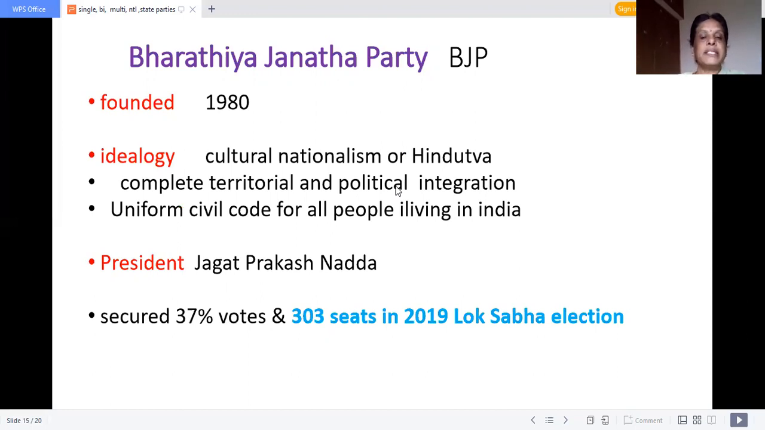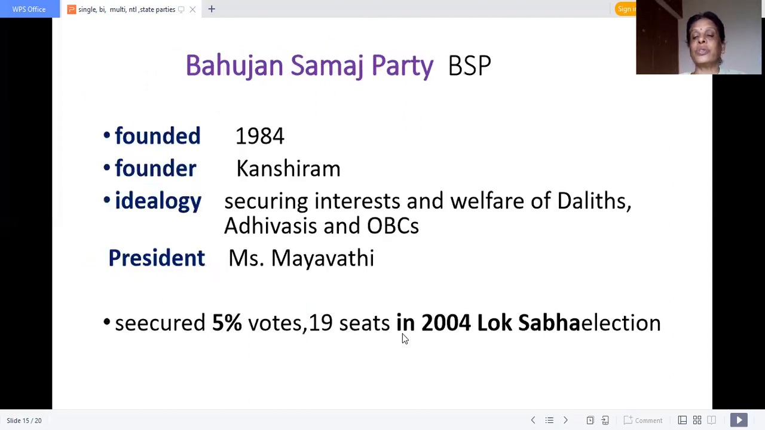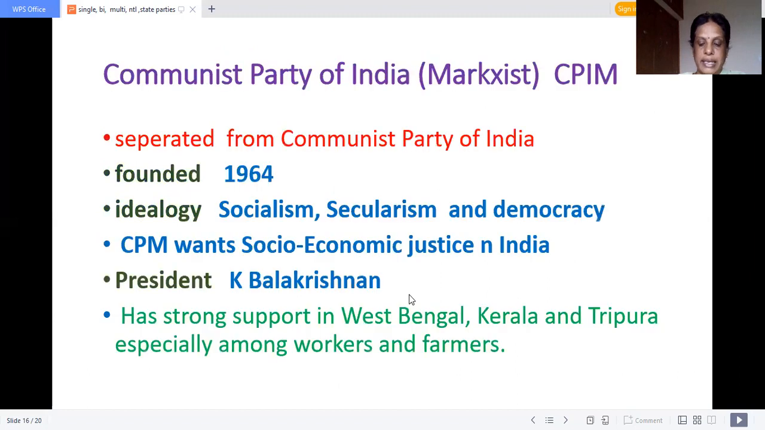Okay, then who is the president? Jagat Prakash Nadda. You may not be familiar with him, I hope. President is Jagat Prakash Nadda. It secured 30% of votes, I mean more than one third. 303 seats in the Lok Sabha election. I mean it got a single-party majority in the Lok Sabha election.